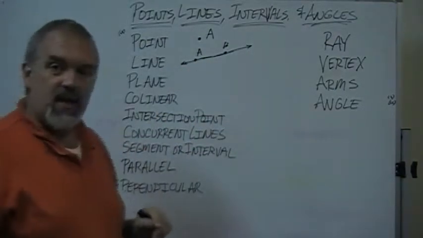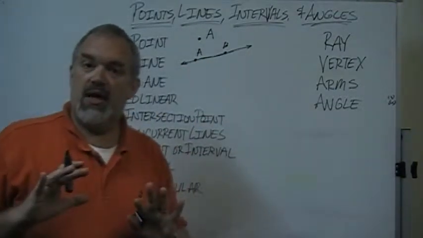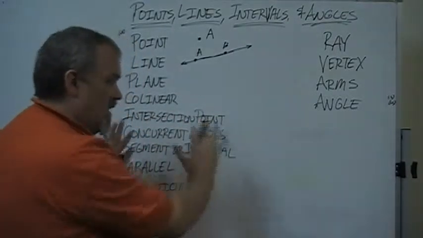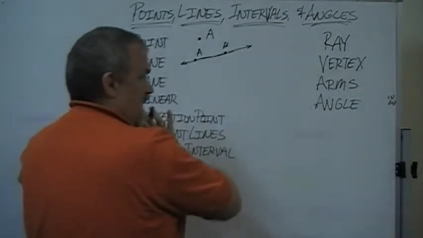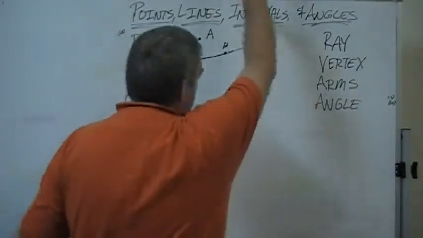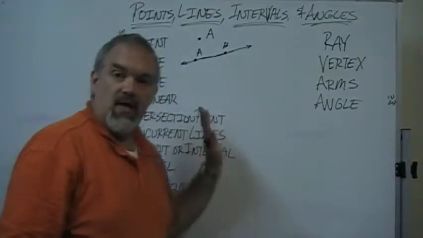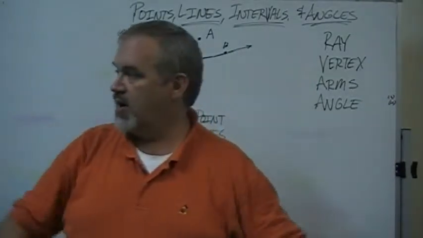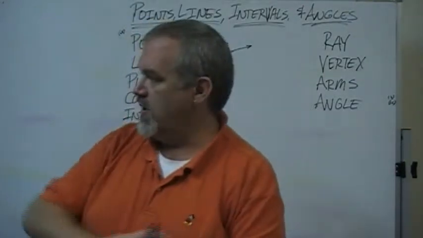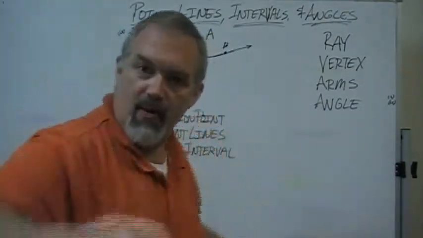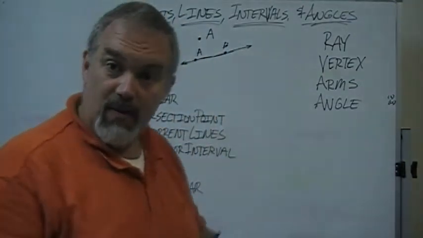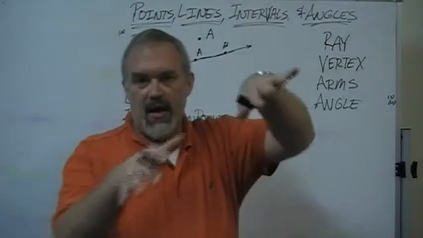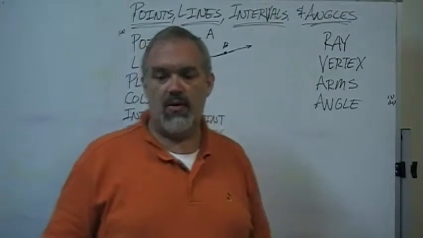A plane goes in every direction, but it's a flat surface. If you thought of this whiteboard as extending infinitely that way, that way, that way, and that way, that would be a plane. Or if you thought about the floor and you knocked out the walls and thought about the floor as going forever in every direction, that would be a plane. Planes don't have to be straight up and down. It could be a plane in this direction or whatever.